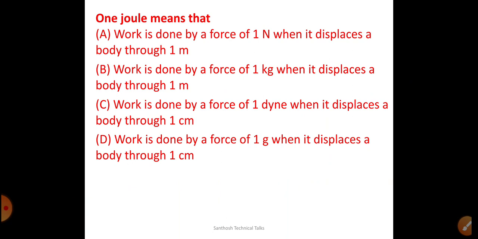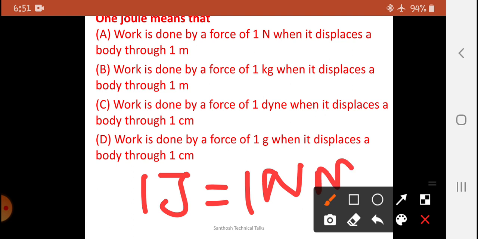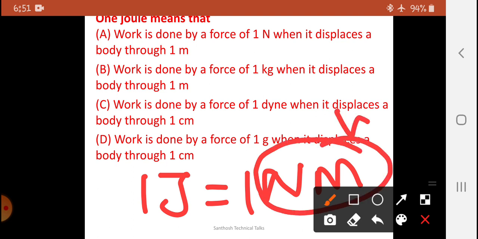Very superb question, very interesting question. Many people may get it wrong. If you remember this thing, 1 joule is equal to 1 newton meter. So 1 joule is equal to 1 newton meter. What is meant by 1 joule? The newton meter is the work done.